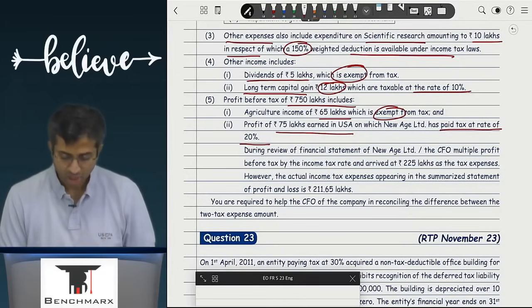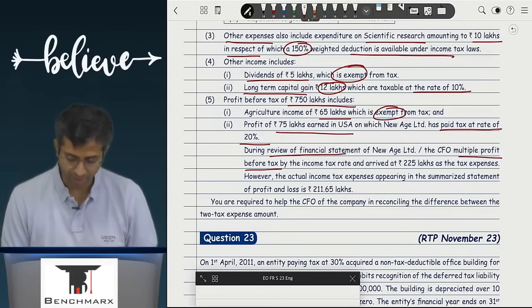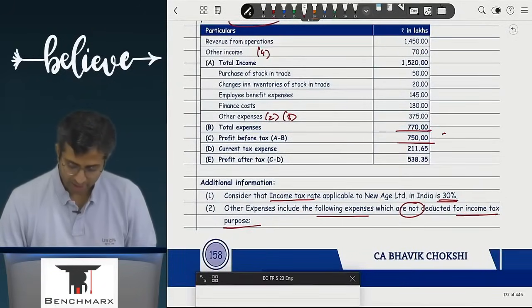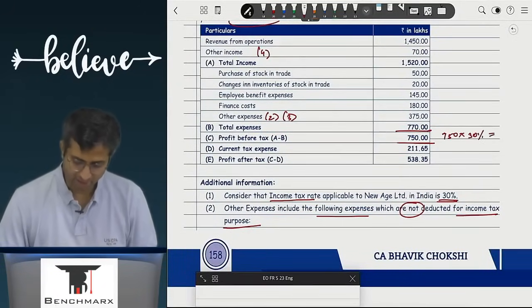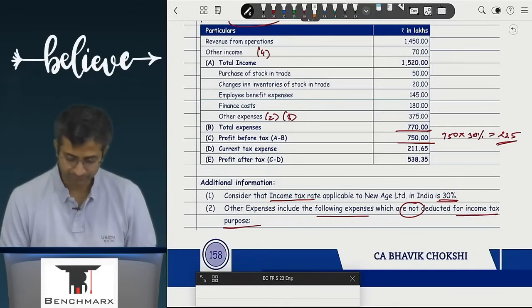Under the review of financial statements of New Age Limited, the CFO multiplies the profit before tax by the income tax rate and arrives at 225 lakhs. So what did the CFO do? He did 750 into the tax rate, that is 30%, and on a simplified basis he came to 225. But is your current tax 225?